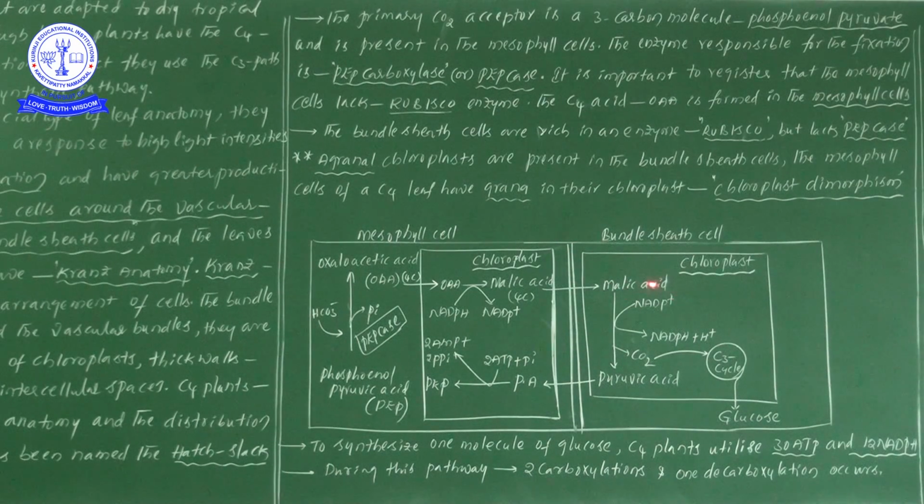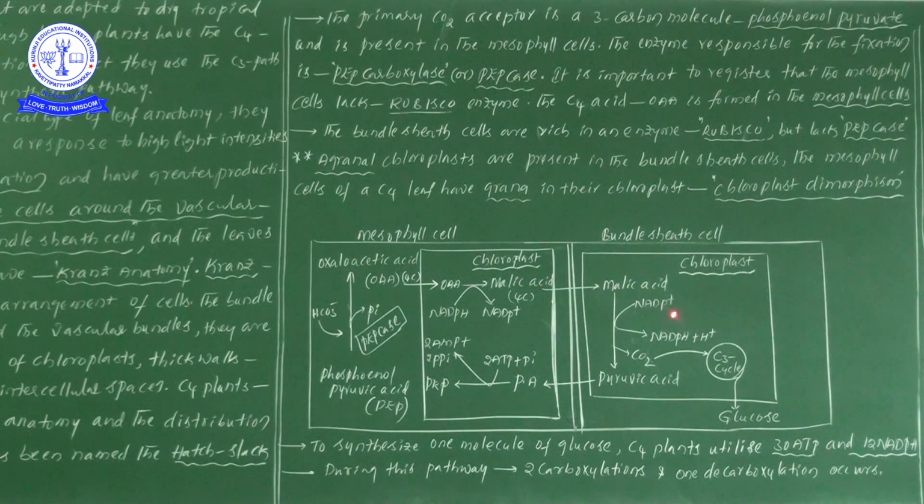Now the malic acid, with the help of NADP plus, is converted into NADPH plus H plus. So in the chloroplast of mesophyll cells, NADPH is converted into NADP plus, and in the chloroplast of bundle sheath cells, NADP plus is converted into NADPH plus H plus.